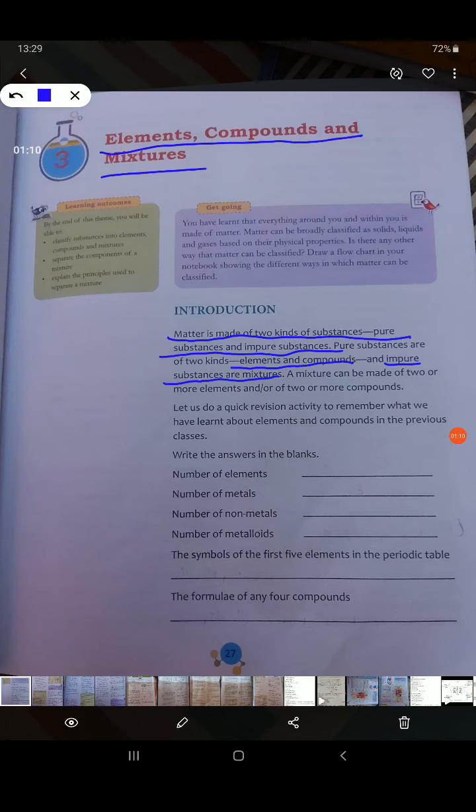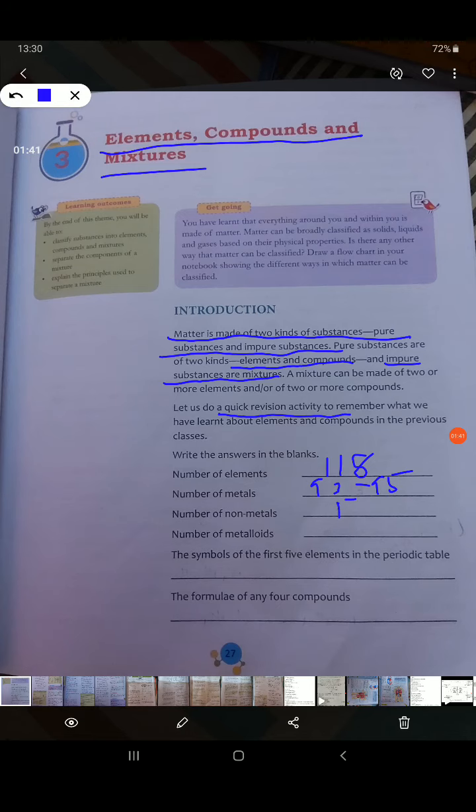Now this is some quick revision from your earlier classes. So total number of elements: we know we are having 118 elements. Now number of metals is approximately 95. You can take it between 93 to 95. The reason is there is a very fine line between metal and metalloids. Sometimes a particular element is considered as metalloid, sometimes metal. So you may take it something between 93 to 95.